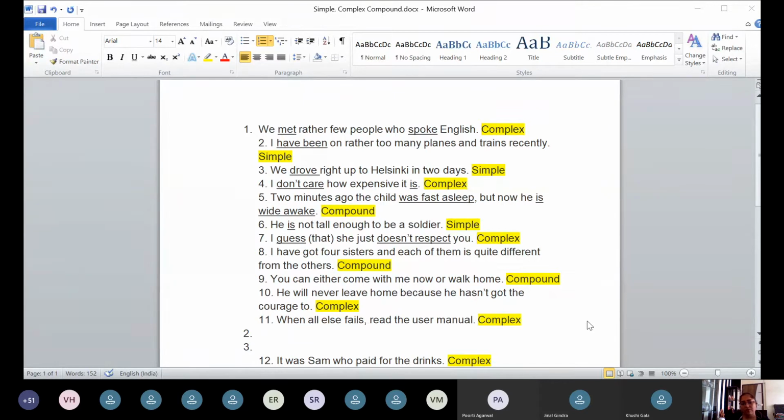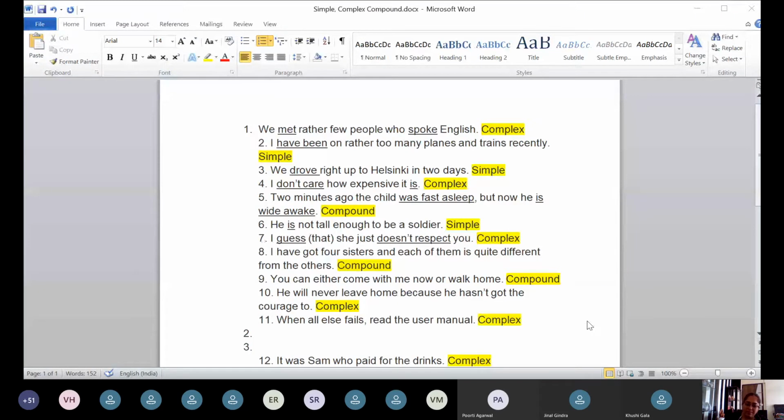How can you convert? When you want to convert the clause into a phrase, you have to remove the verb. If a verb is there, then only it can be called a clause. If the verb is not there, and we make it into a prepositional phrase, without a verb, then it will become simple. So think of a way by which you can remove the verb, just as we removed it in sentence number 12.